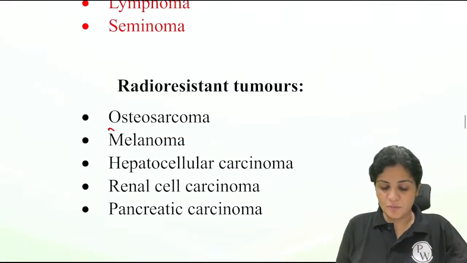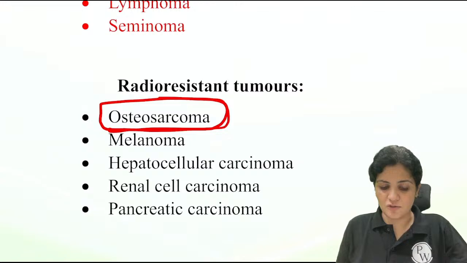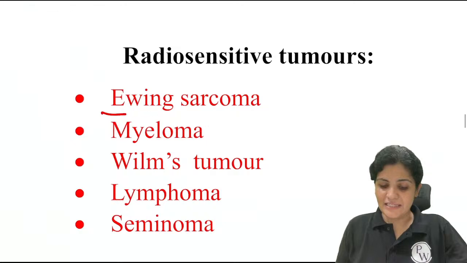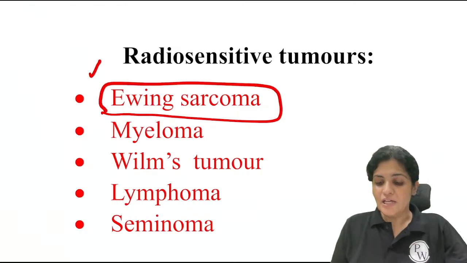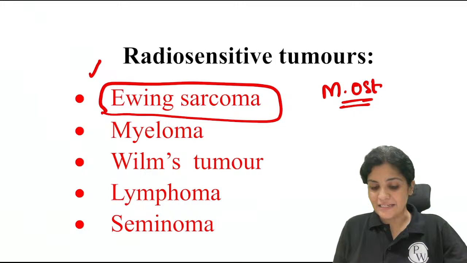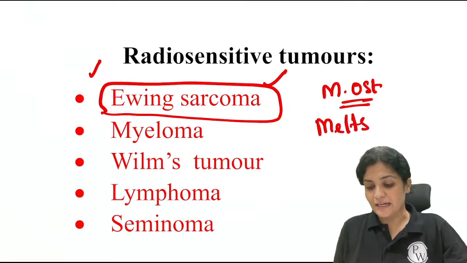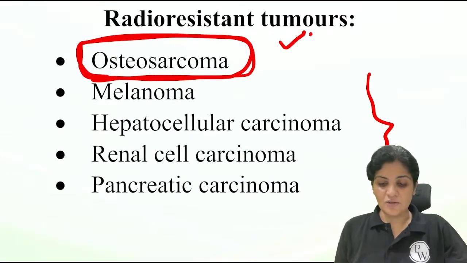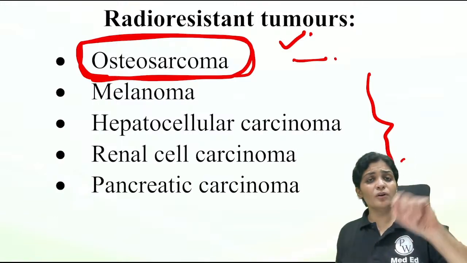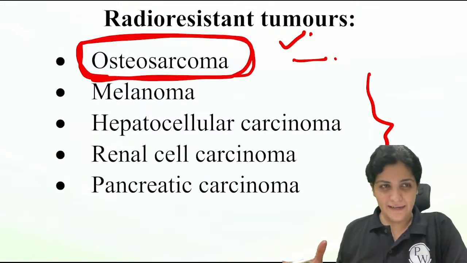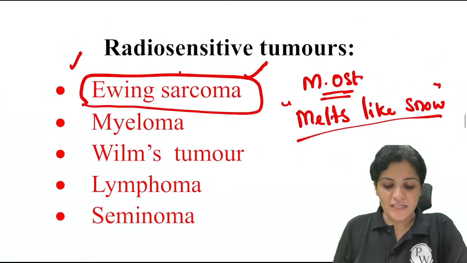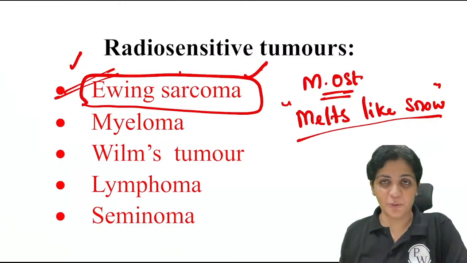So these are the radio-resistant tumors. What I want you all to remember is my subject, that is osteosarcoma. The rest is up to your general surgery teacher. And for radio sensitive, I want you to remember Ewing's sarcoma. The most important radio sensitive tumor is Ewing sarcoma. It is usually described in books as it melts like snow on radiation. That is the description given to Ewing sarcoma, and radio resistant is osteosarcoma. I don't want to leave such easy one-liners so that you don't need to put in a lot of brain. Just remember that radio resistant is osteosarcoma, radio sensitive is Ewing sarcoma from an orthopedics point of view.